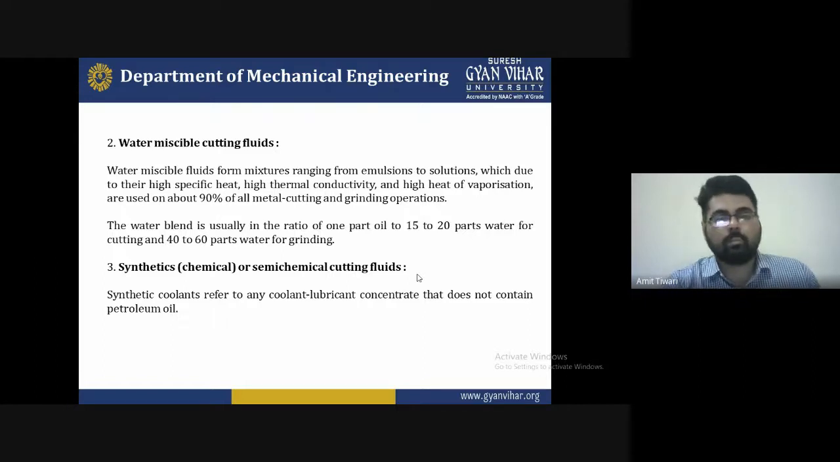Semi-synthetic means we use the chemical together with a cutting fluid. We consider synthetic fluids to refer to any coolant or lubricant concentrate that does not contain petroleum oil. So these are some diagrams, and some topics we will discuss to help you understand the concept.